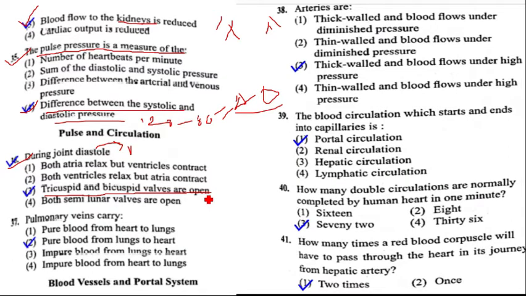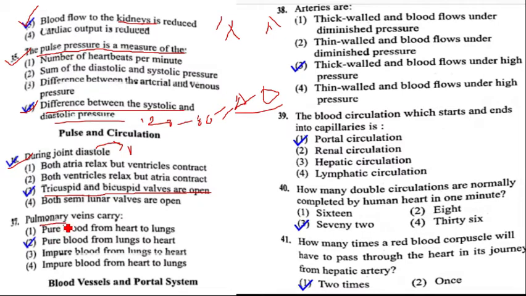At the relaxed state also, tricuspid and bicuspid valves are open, but when the atria contract, the blood flow is very high, while during the relaxed state, the blood flow is less through the tricuspid and bicuspid valves. But in both conditions, contraction of atria and relaxation of the heart, you can see the opening of the tricuspid and bicuspid valves.